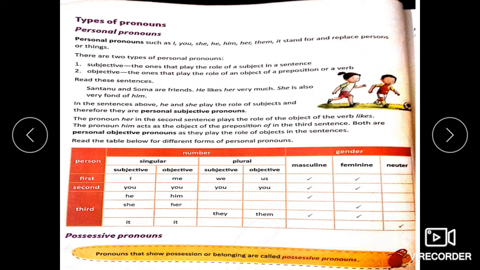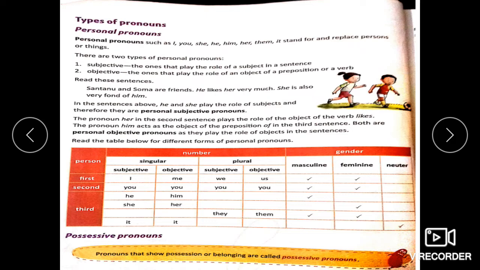In the chart below, you will find there are pronouns given in the singular and plural forms, subjective and objective pronouns used for first person, second person, and third person. You just have to go through these. Like in the singular, we have subjective pronouns in the first person I, second person you, third person he, she, it.